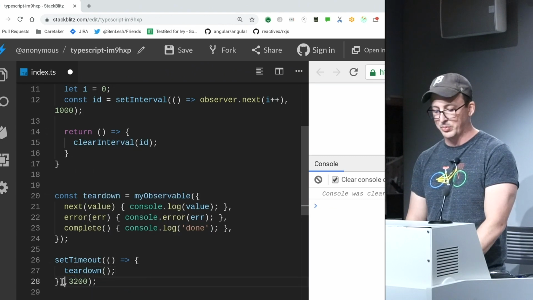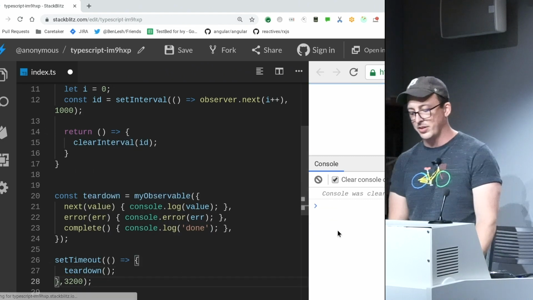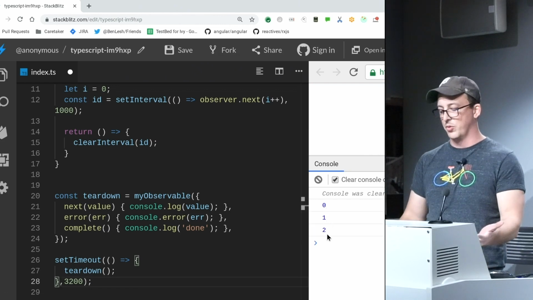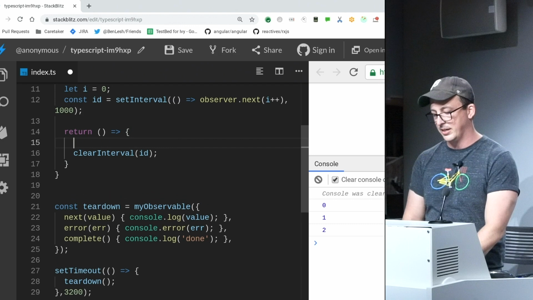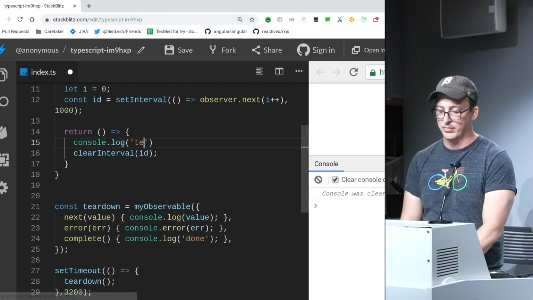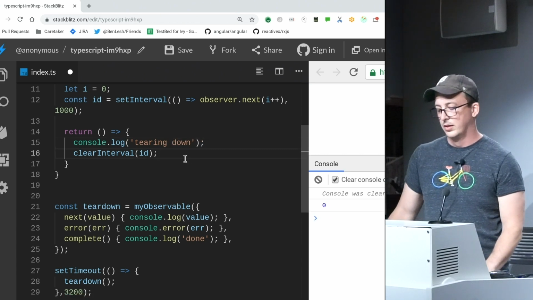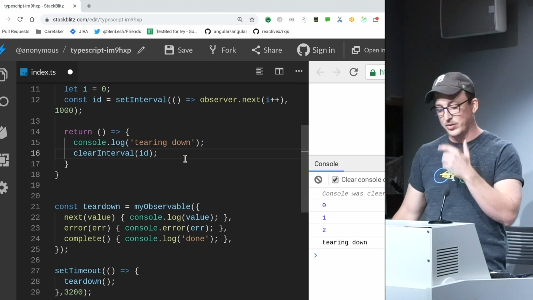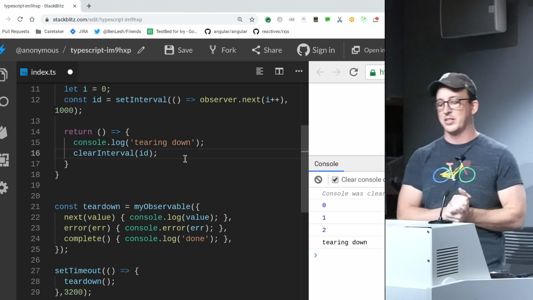So we wait for 3.2 seconds, call teardown. This ticks along, and it's about there, and then no more. Teardown was called. If I console log this, it should be apparent. And tearing down. So I can even have a cancellation mechanism like this.